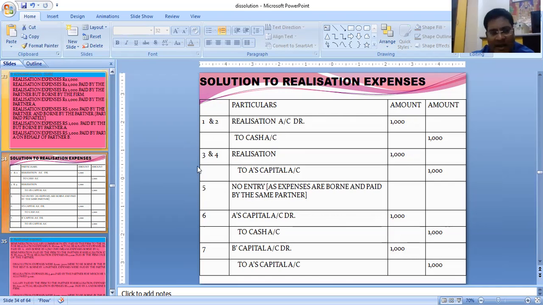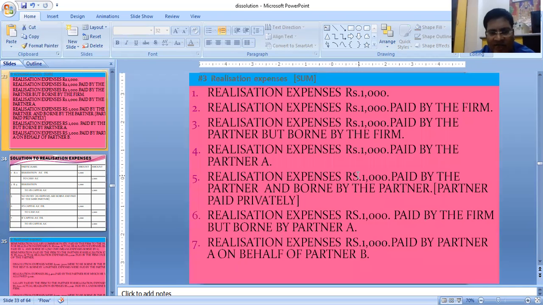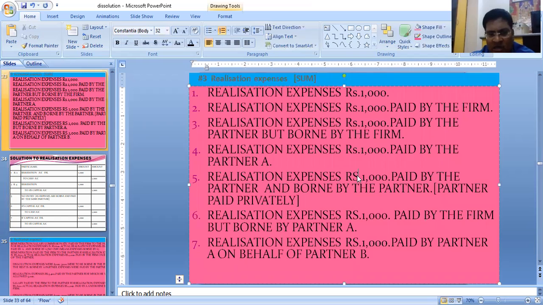Now number 5, realization expenses rupees 1000 paid by the partner and borne by the partner. Same partner, he is only paying it and only bearing it. Paid by the partner and borne by the same partner means A's account debit to A's account. No entry for this. This is also written as partner paid privately. No entry for number 5.